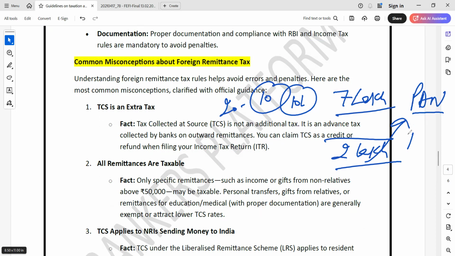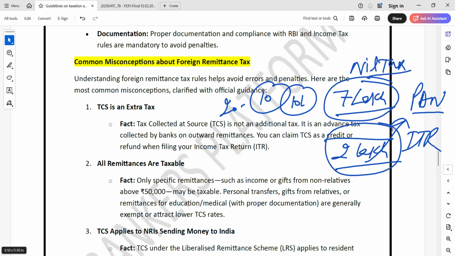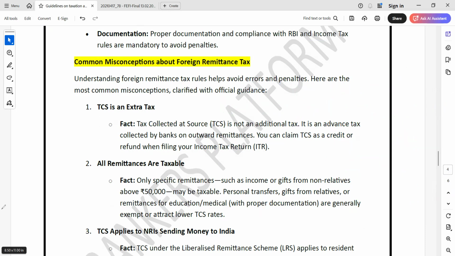Now when you are filing the ITR, your annual income is 7 lakh rupees, which means you fall in the nil tax category. So the 2 lakh rupees available in your PAN account will be refunded by the income tax department to your account, because it is not income, it is just an adjustment of tax, like advance tax.